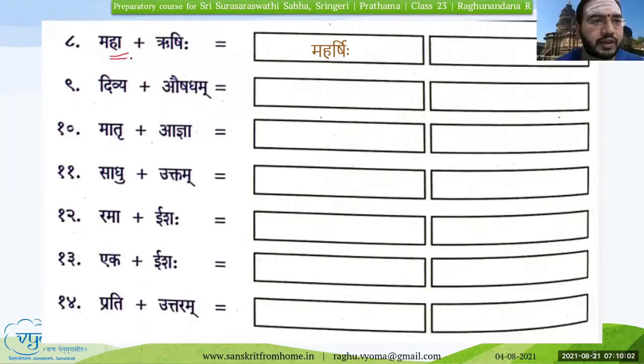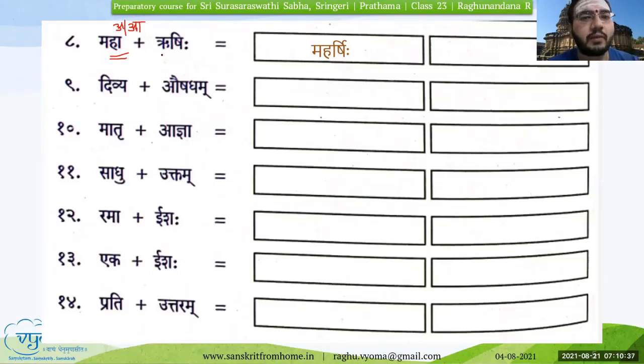So if you see, whenever there is akara or akara in the Purvapada, the ending letter is a or a, then the sandhis that are possible are Savarna Dirgha Sandhi or Guna Sandhi or Vriddhi Sandhi only. Now, for Savarna Dirgha Sandhi, the second pada should start with the same letter. Since it is not akara or akara, then it is not Savarna Dirgha Sandhi. You rule out that option. What is now left is Guna Sandhi and Vriddhi Sandhi.